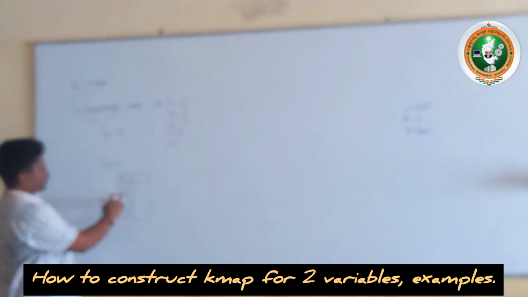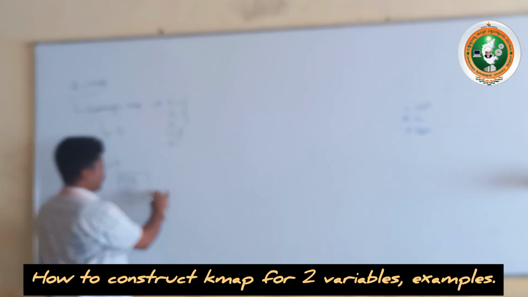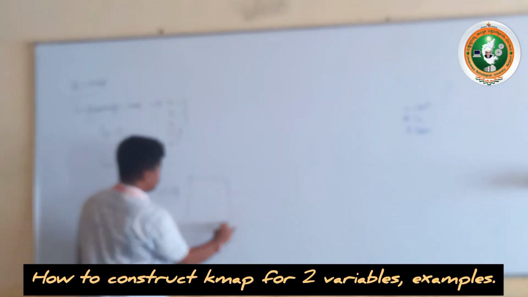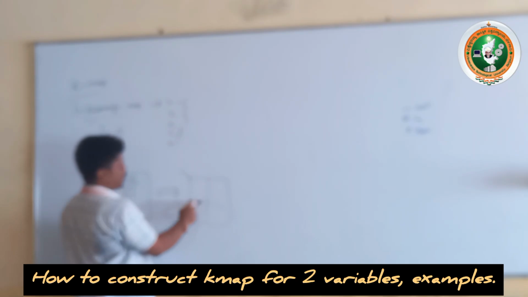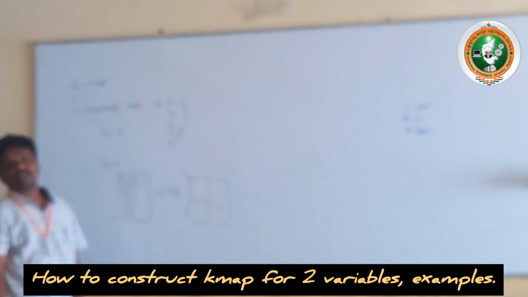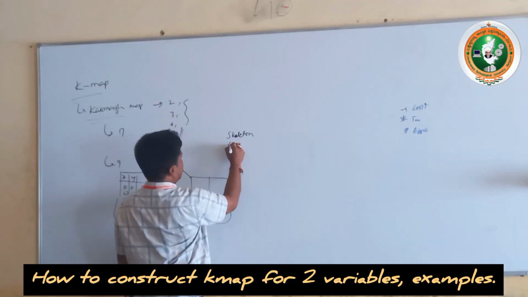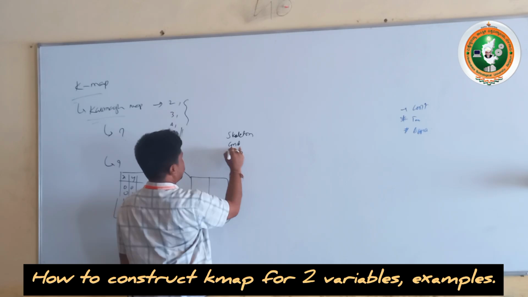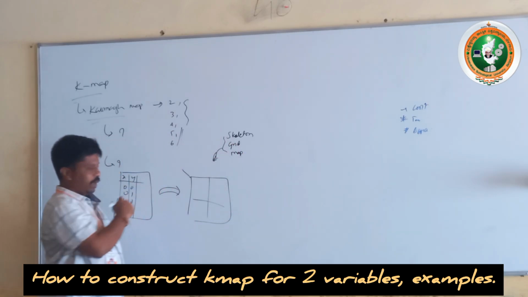This is to be transferred completely, rows and columns, in the form of a grid form. Sometimes we call this the grid or K-map, grid or skeleton. This is called the skeleton, grid or map. Skeleton, grid or map. Okay. These three names are used to call the K-map.